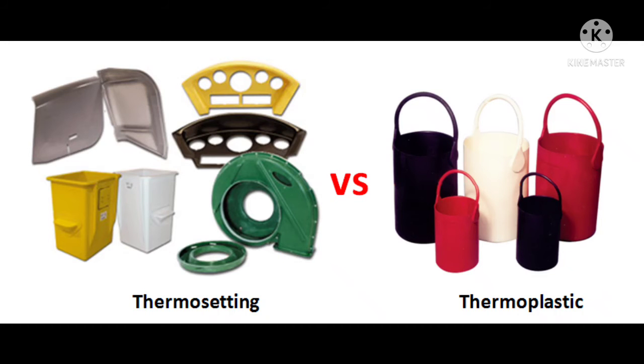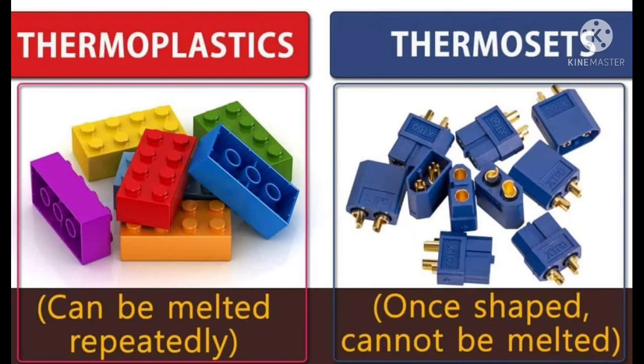See, here is a comparison of thermosetting plastic and thermoplastic. Here are a few more examples. Thermoplastics can be easily melted and repeatedly reshaped, and they can be recycled. But the thermosetting plastic, once shaped, cannot be melted because it is very hard and made from special chemicals, that is bakelite and melamine. So I hope this term is clear to you. Now I will show you a few more examples of this.